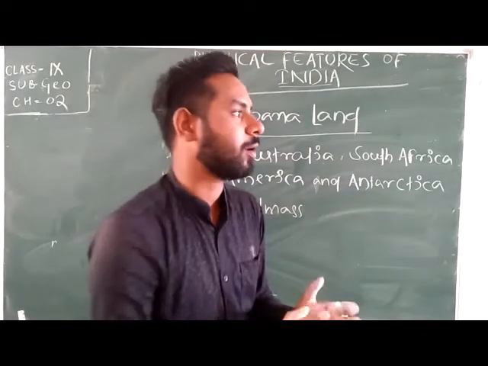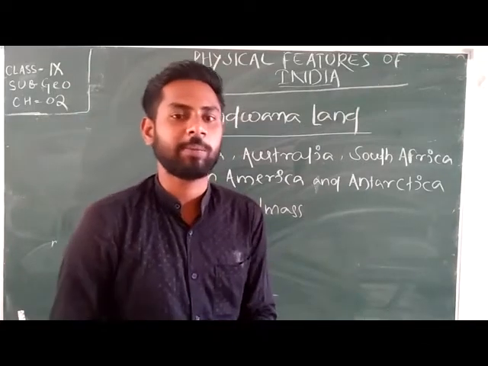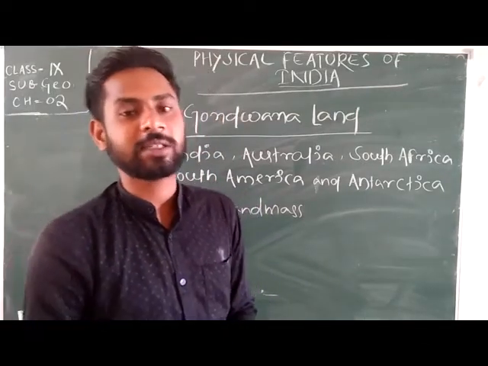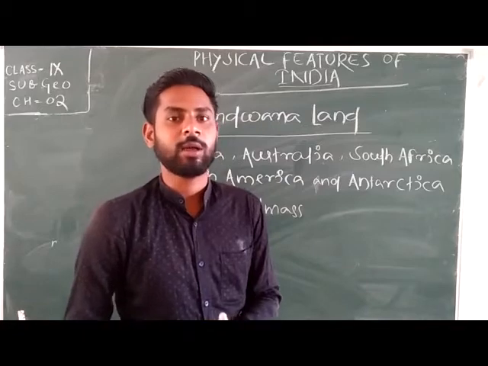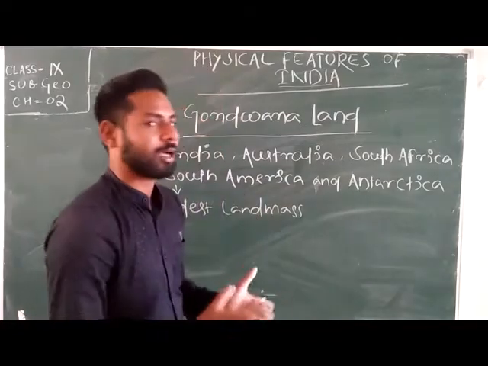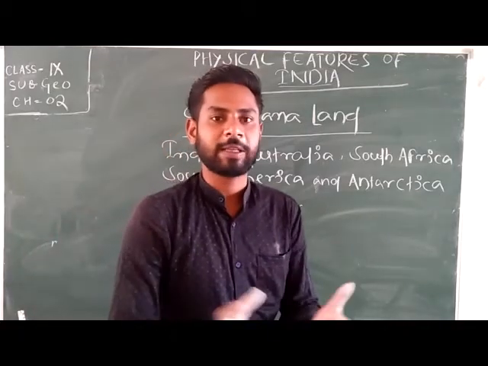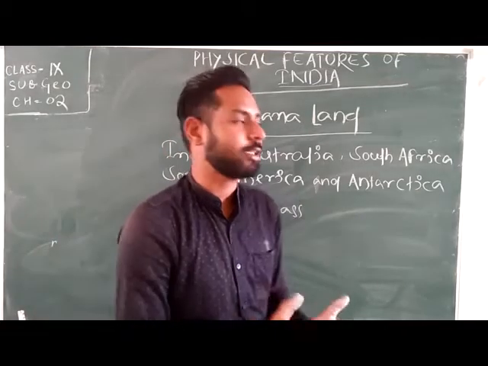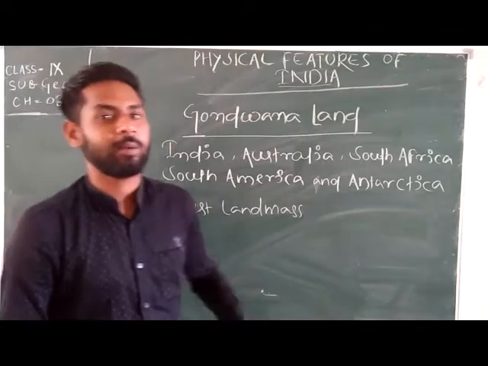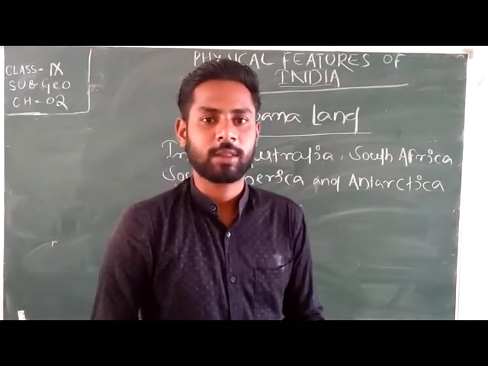Okay, means by the convergent movement of tectonic plates, this land mass was formed. This was the oldest land mass of the world. Got it?